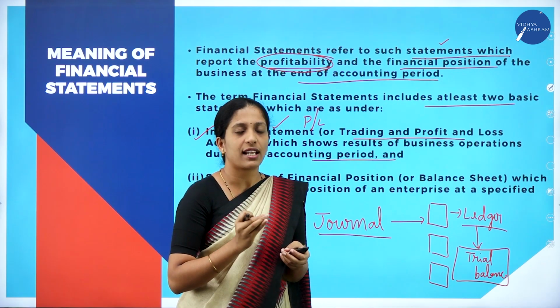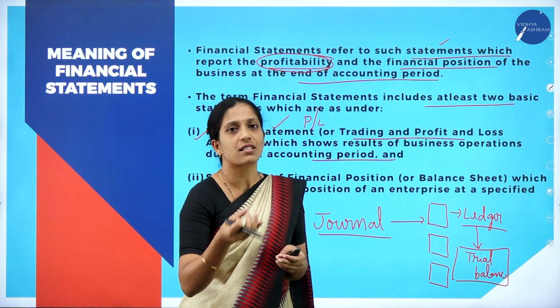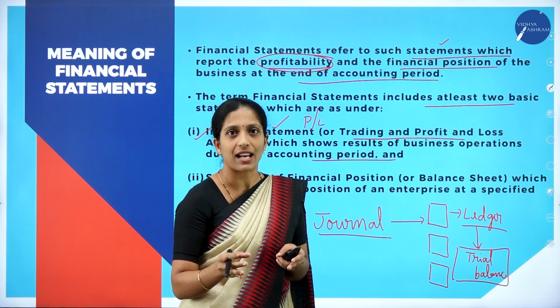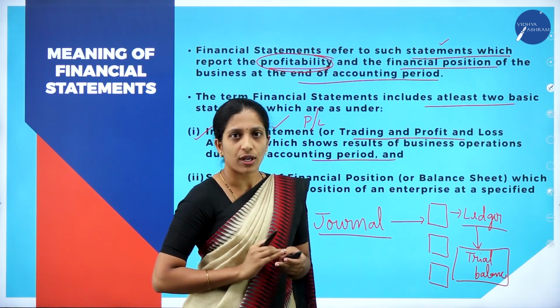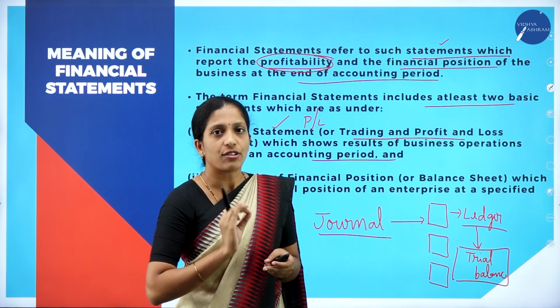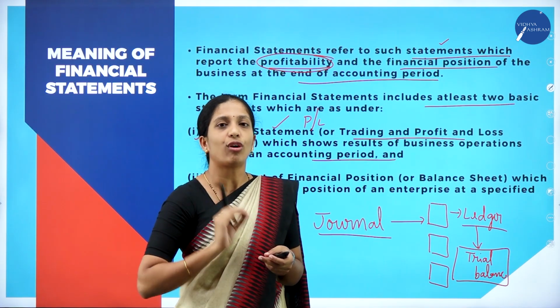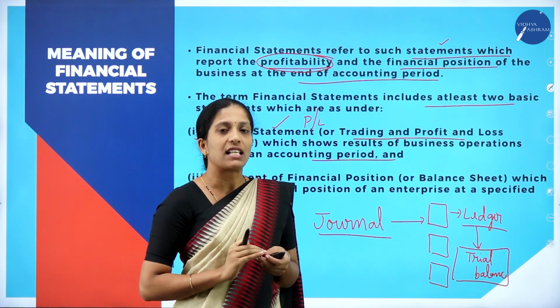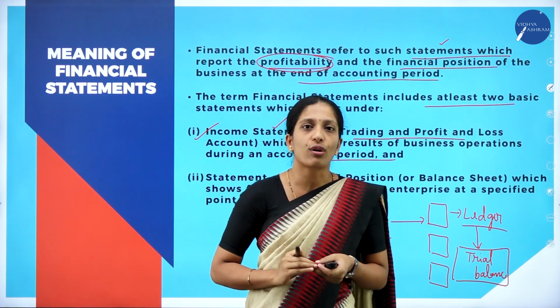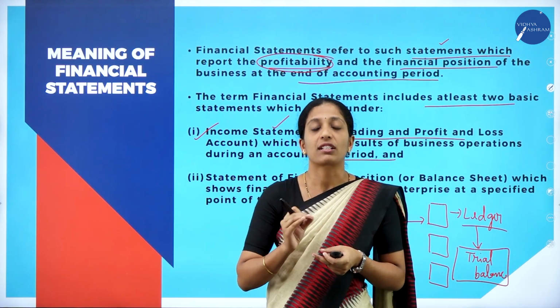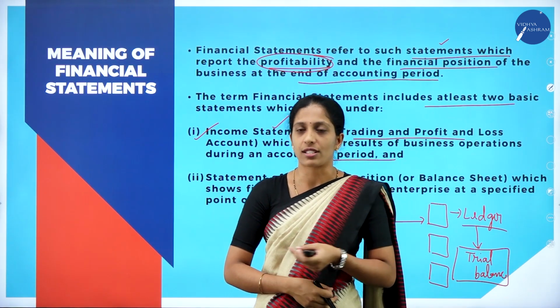Let us see later what this trading account is, what the profit and loss account is, and what the balance sheet is. For the time being, remember there are 2 basic financial statements which are prepared at the end of the financial year. The first one is the income statement. It is also called the statement of trading and profit and loss account.